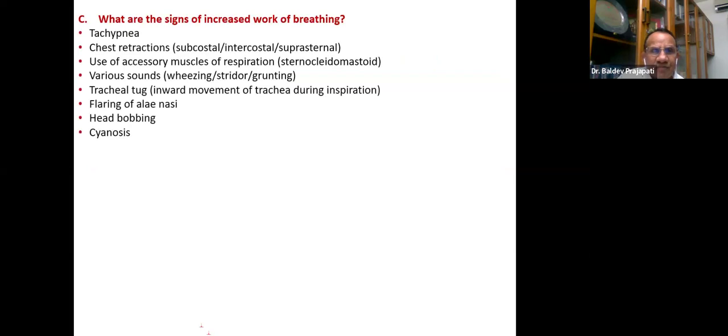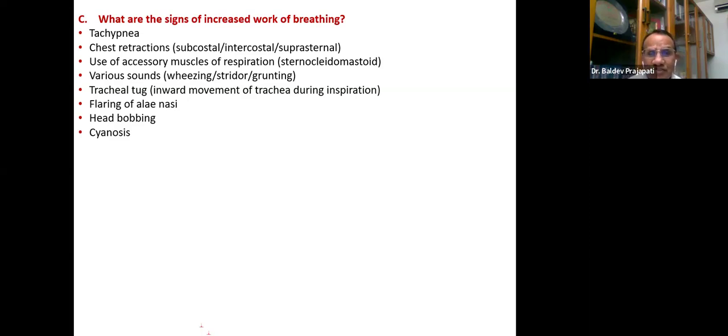What are the signs of increased work of breathing? First, tachypnea, then retractions at various places: subcostal, intercostal, suprasternal. Subcostal is most commonly seen in lower respiratory infection, pneumonia, or even bronchiolitis. Intercostal is most common with a cardiac cause, CCF. Suprasternal, extrathoracic obstruction. Then use of accessory muscles of respiration, sternocleidomastoid.